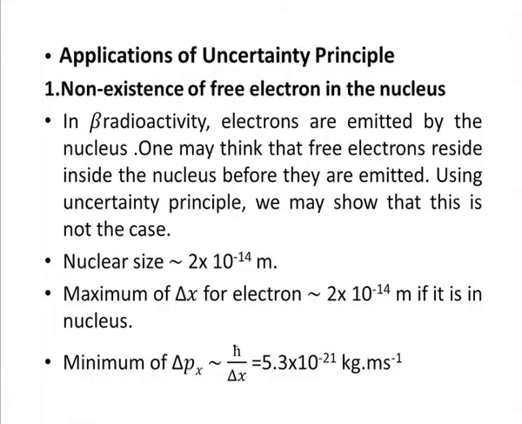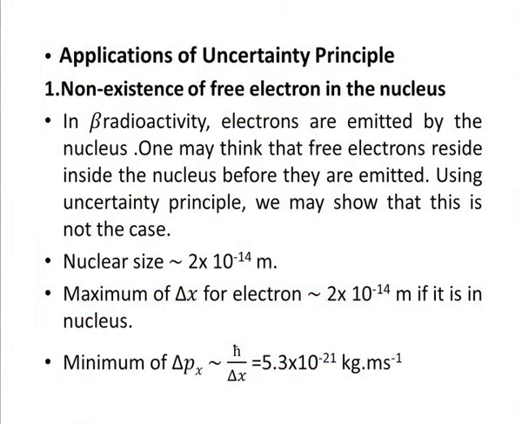Maximum delta x for electron is 2 into 10 to the power minus 14 meter if it is in the nucleus. It is very obvious, because if the electron is in the nucleus, then uncertainty in x is going to be of the order of the size of the nucleus, and then this fixes the minimum of delta px via uncertainty principle, and we have delta px is h by delta x, which is like 5.3 into 10 to the minus 21 kg meter second inverse.